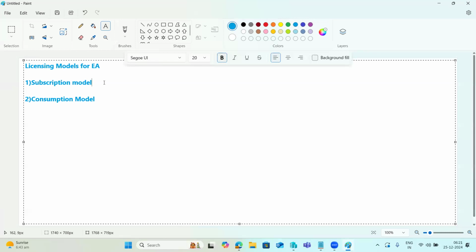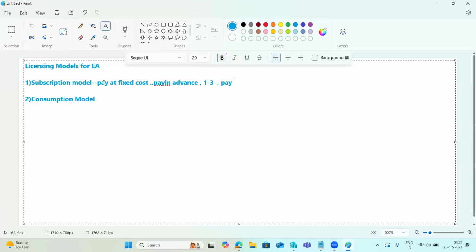So that's why the subscription model. Subscription model means what? We have to pay at a fixed cost. If you take the subscription based model, it's a fixed cost, and you pay in advance when the contract starts. The contract period is usually 1 to 3 years only for the subscription model.